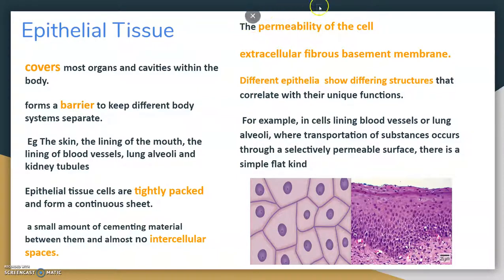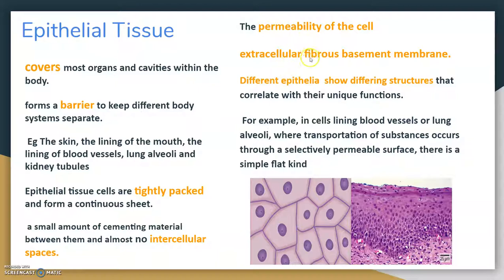You have studied about permeability, the capacity of any membrane to allow substances to pass through it. You have studied about the cell membrane, how it is semi-permeable. Now, the permeability of the various epithelial cells plays a very important role in regulating the exchange of materials between the body and the external environment, and also between the different parts of the body.